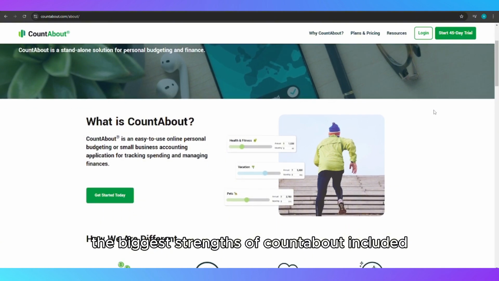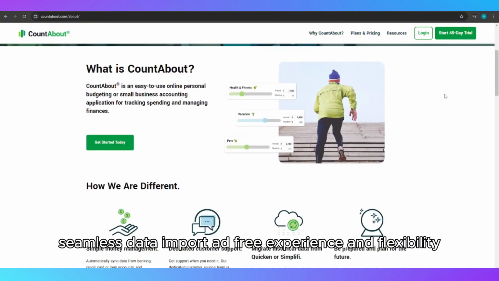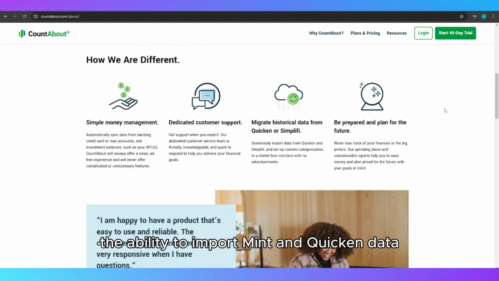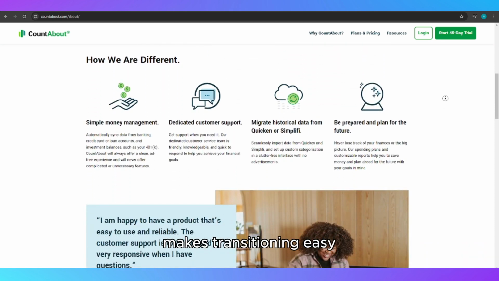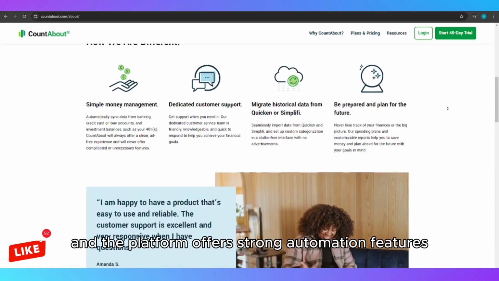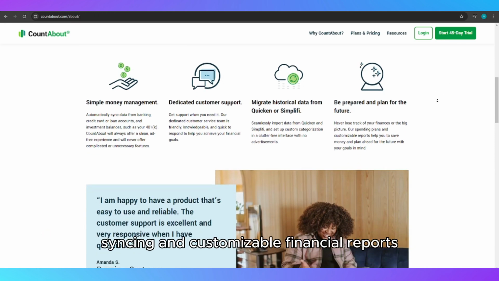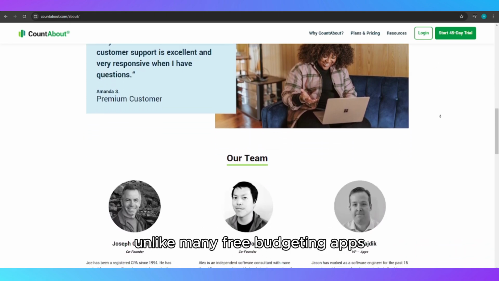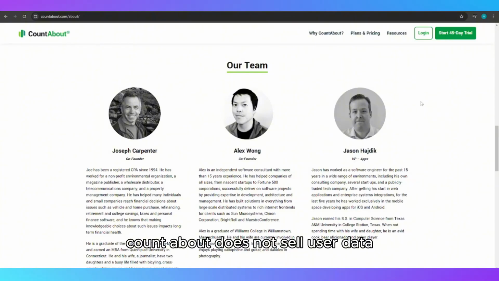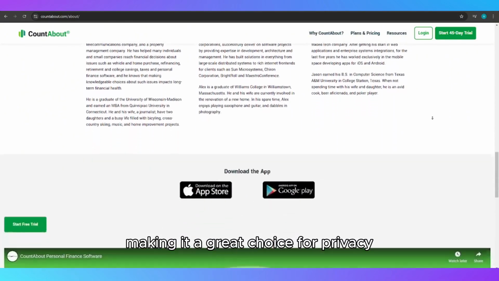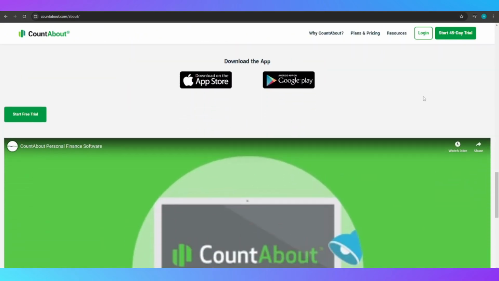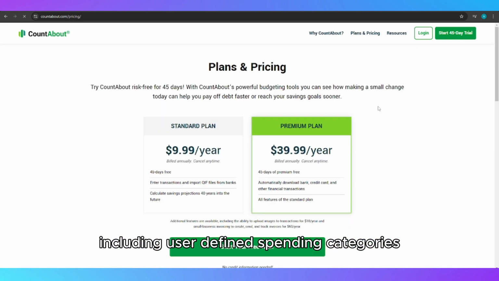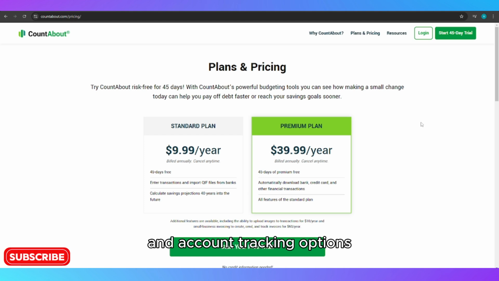The biggest strengths of CountAbout include its seamless data import, ad-free experience, and flexibility. The ability to import Mint and Quicken data makes transitioning easy, and the platform offers strong automation features, including bank transaction syncing and customizable financial reports. Unlike many free budgeting apps, CountAbout does not sell user data, making it a great choice for privacy-conscious individuals. It also allows for extensive customization, including user-defined spending categories and account tracking options.